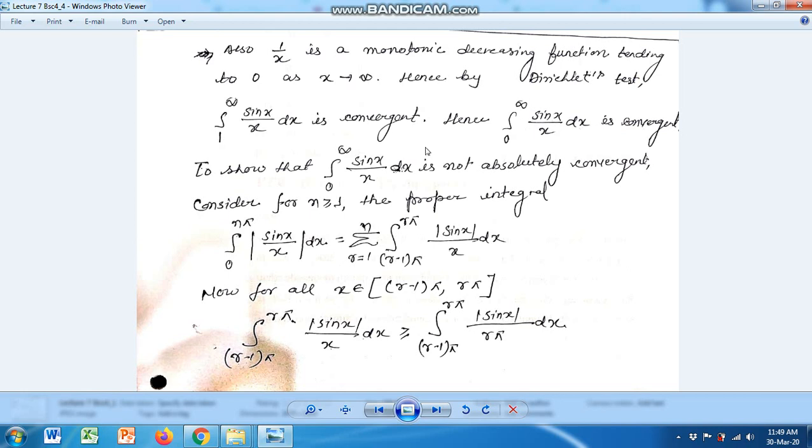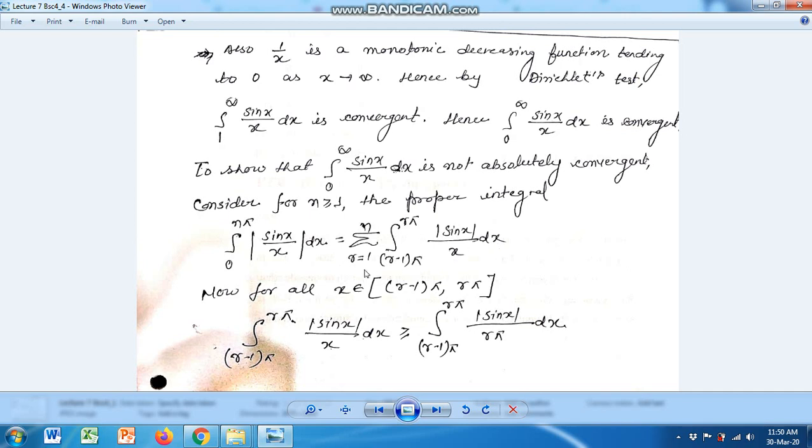Now we have to show that the integral from 0 to infinity of sin x upon x dx is not absolutely convergent. For this we consider the proper integral from 0 to n pi of |sin x| upon x dx. We can write this integral as the summation over r from 1 to n of the integral from (r minus 1) pi to r pi of |sin x| upon x dx.